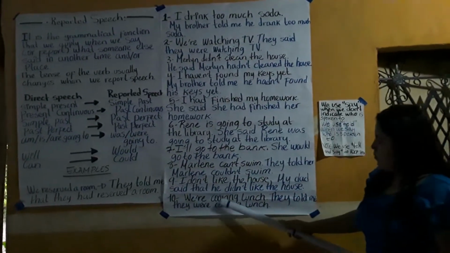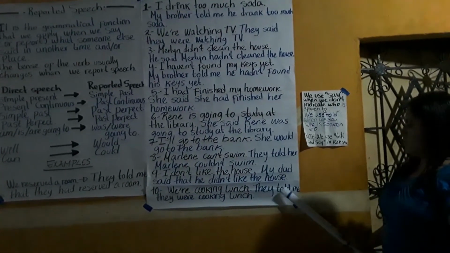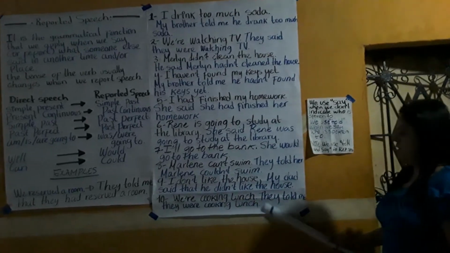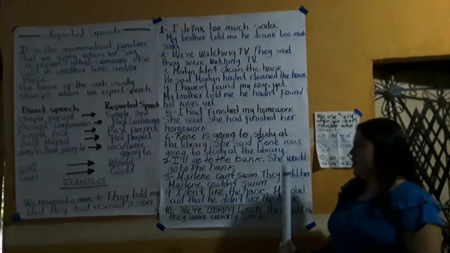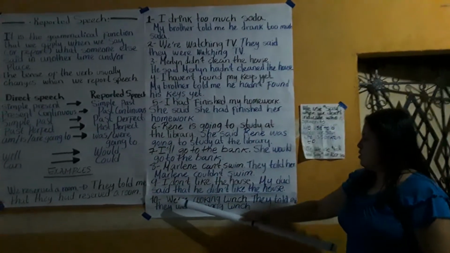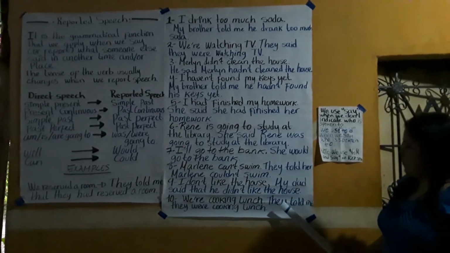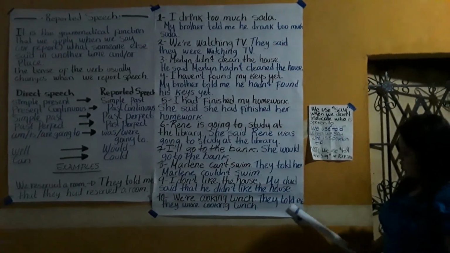Number 10. "We're cooking lunch." Turns into "They told me they were cooking lunch." For example, I just arrived at home and my family is cooking, so they told me we're cooking. That's why we use told me.